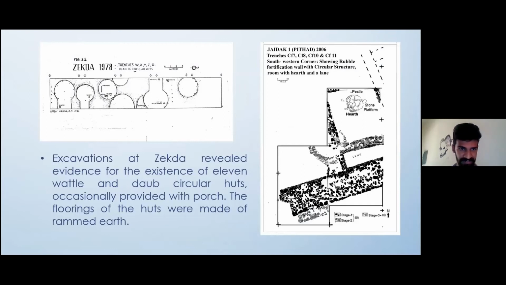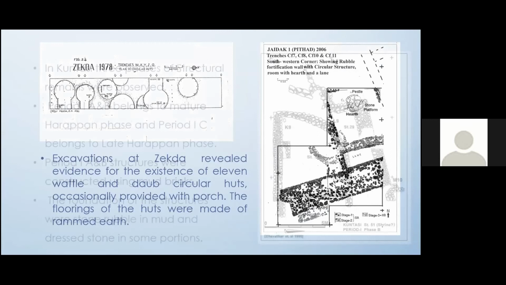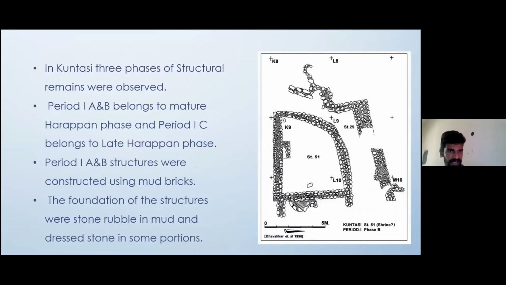Excavations at Sekera revealed evidence for the existence of 11 lateral domed circular huts, occasionally provided with a porch. The flooring of the huts was made of rammed earth. In Jaidak, a fortification wall, circular structures, and a room with a hearth and lane were also observed. In Kundasi, three phases of structural remains were observed.